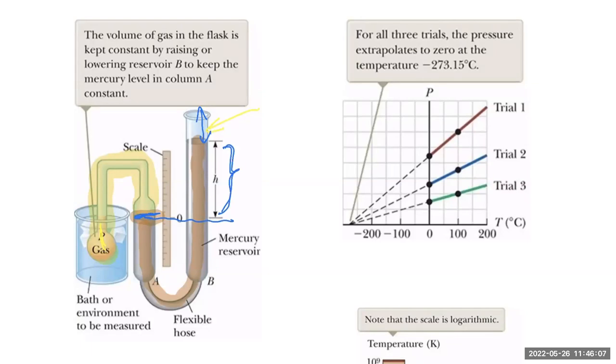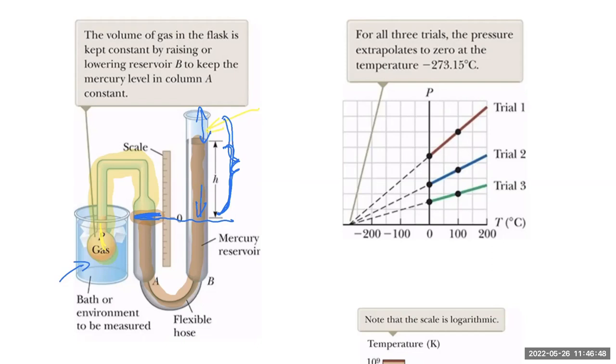The greater this h, the greater the pressure of the mercury bearing down, which means the greater the pressure of the gas inside. So you can imagine if I increase the temperature, if I dip this into something hot, then to keep the mercury level here the same, you're going to have to increase this height, this column here. And the amount of extra mercury here, h, determines the pressure. We all know what that pressure is. It's rho g h. We learned that back in chapter 14 in the physics of liquids.